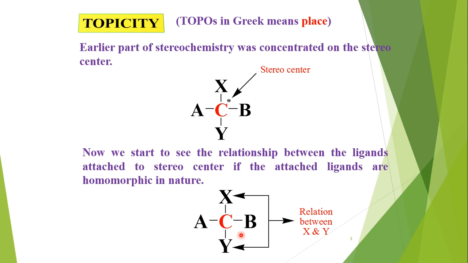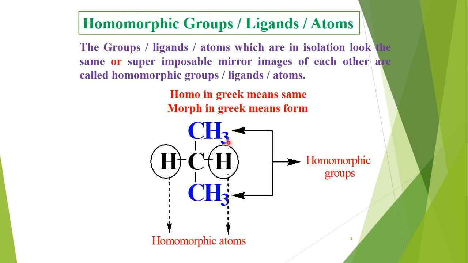These types of compounds can be converted into chiral compounds, or this center could be converted into a chiral center or stereogenic center, if we substitute any one of these homomorphic groups with any other ligand or group.